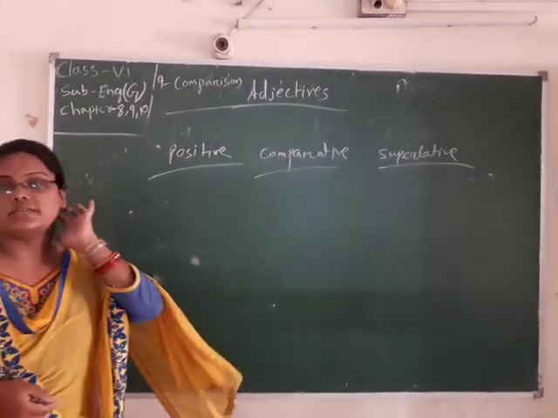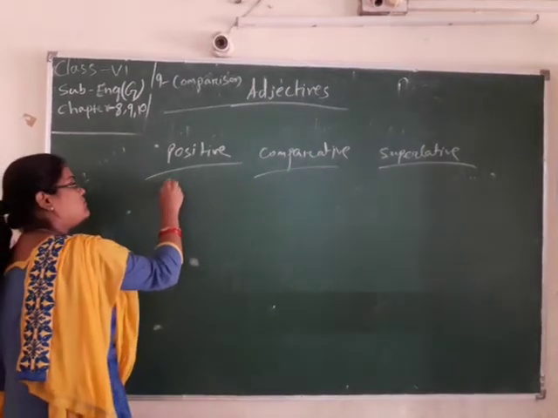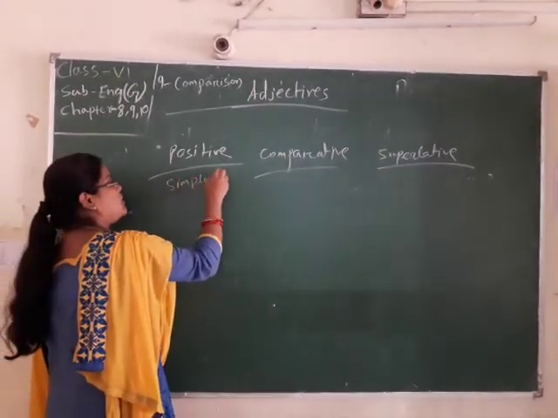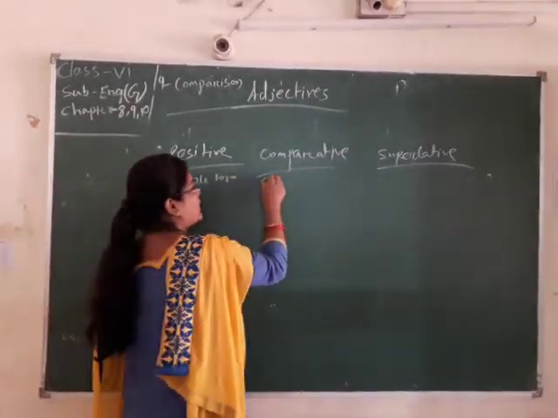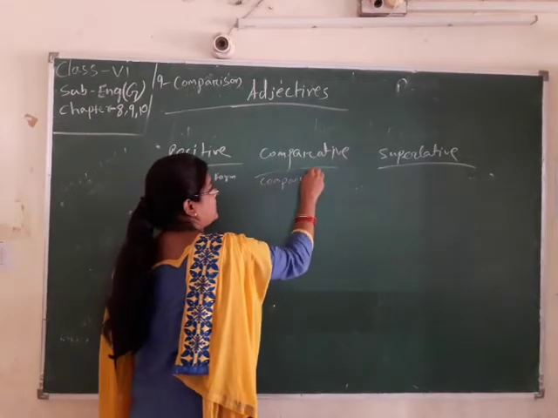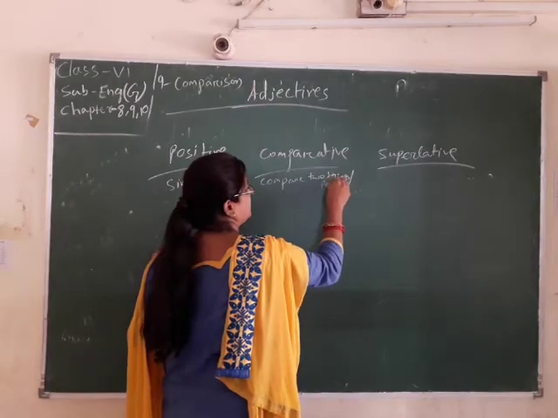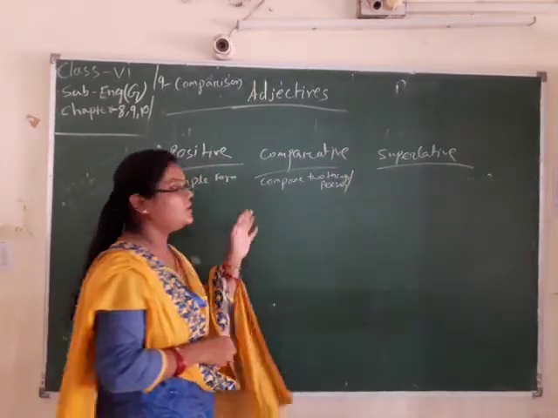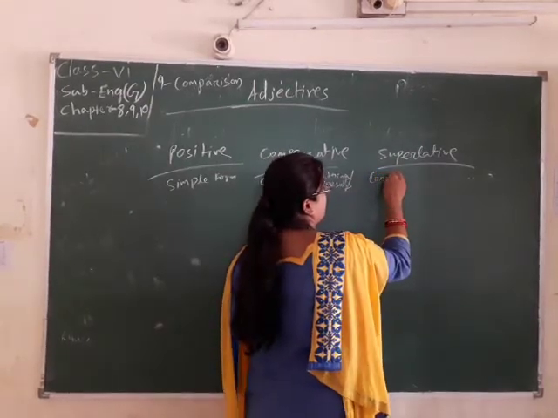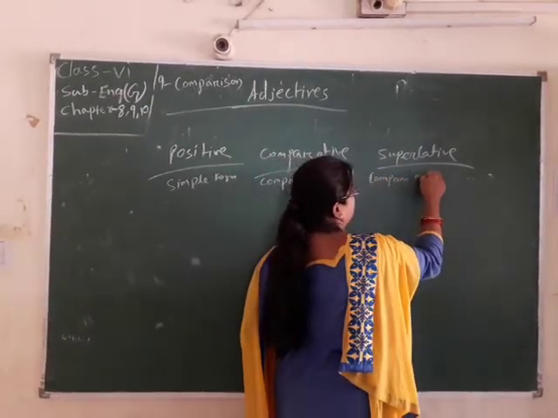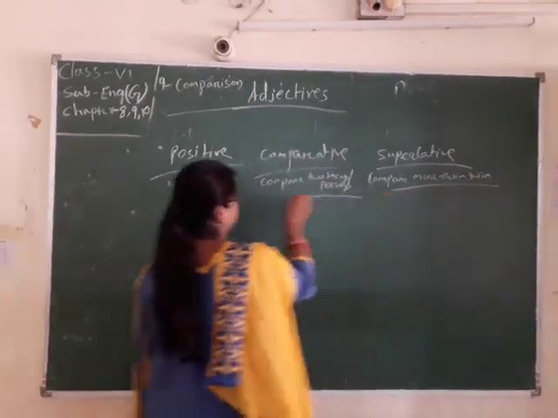So positive. What is positive? A simple form of an adjective is positive. And what is comparative? When we compare two things or two persons, that is called comparative. And what is superlative? Comparing more than two persons or things.